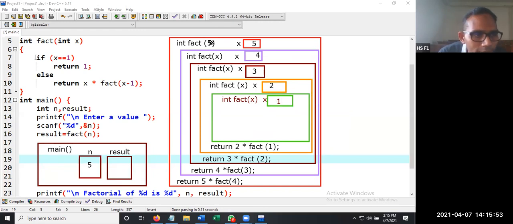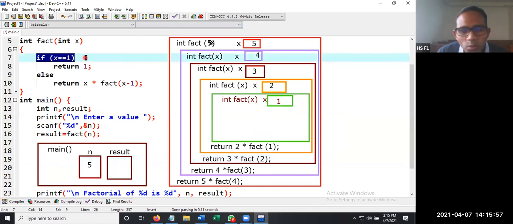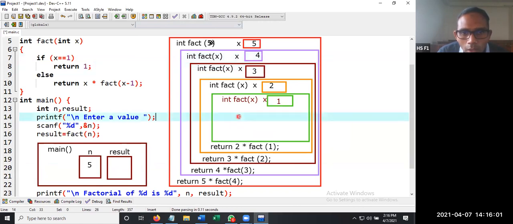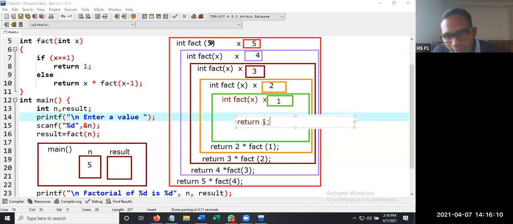Whenever the x value is 1, it is going to compare whether x is equal to 1. Since 1 is equal to 1, it simply executes return 1. So it simply returns the statement return 1. Now what happens? Just concentrate. Now the execution starts from return 1